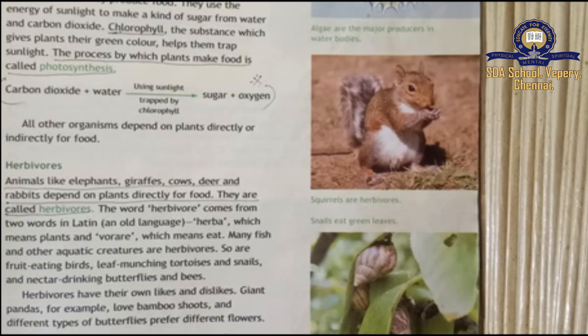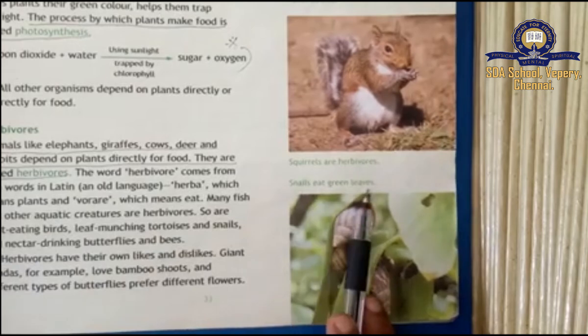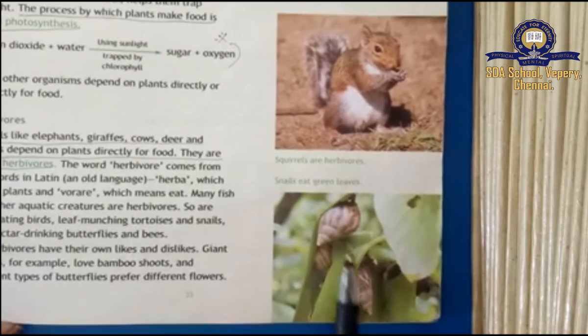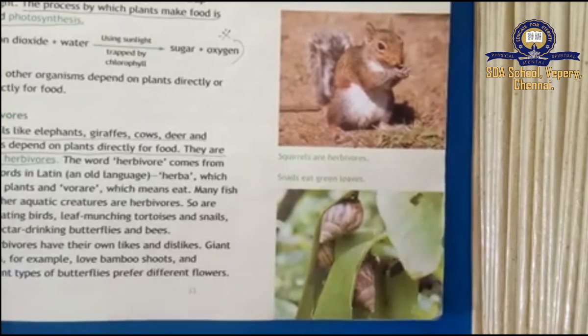And different types of butterflies prefer different flowers. Children, you can see the snails eat green leaves.